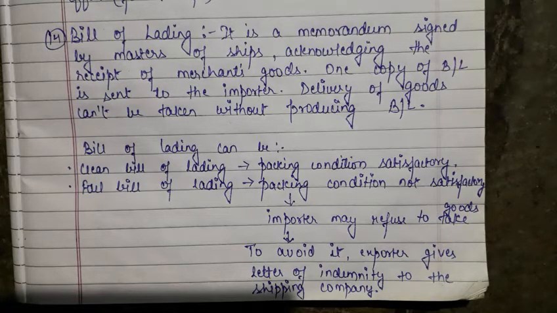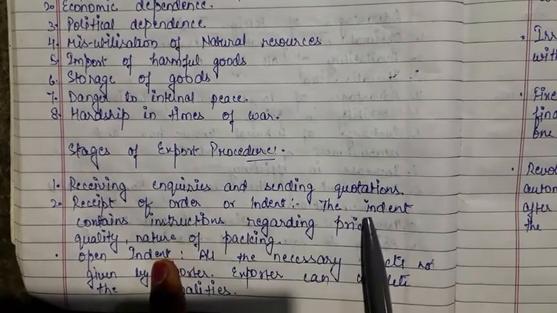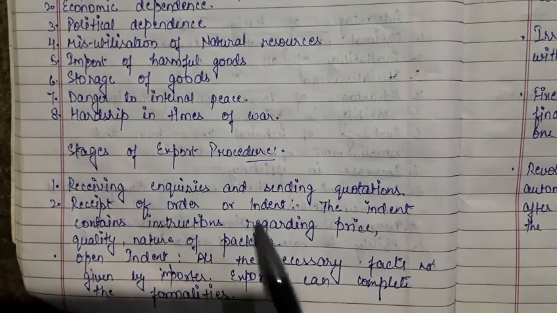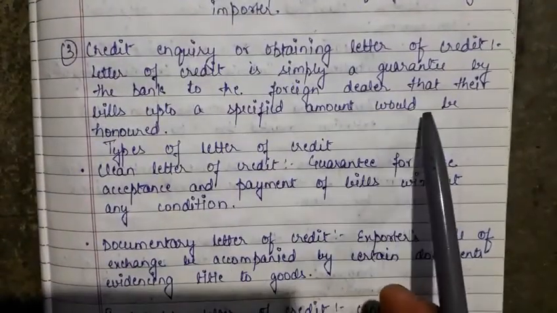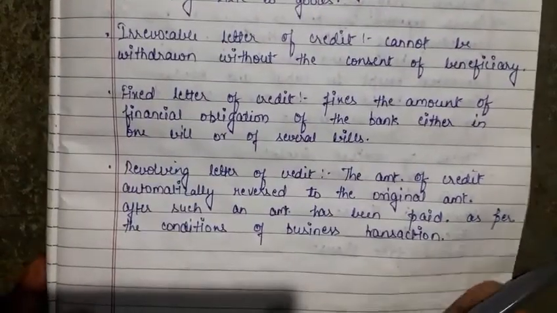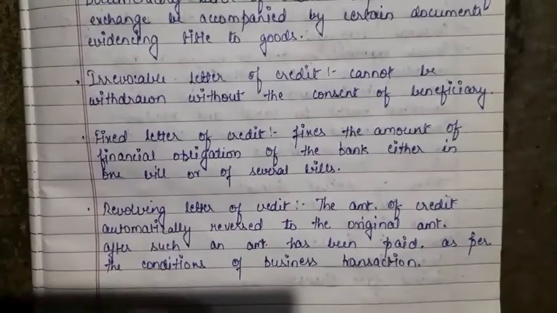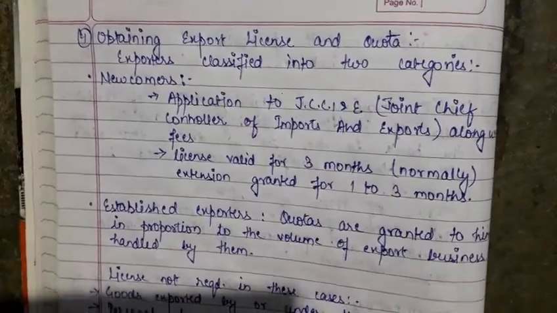Okay, so all this was the procedure of export. Let's have a look again at all the things that we have studied earlier. The first thing in the export procedure was that we have to receive inquiries and send the quotations. Then we receive an order or indent. Then we get a credit inquiry or the letter of credit. After that, we read about the different types of letters of credit. Then the exporter has to take a certain license or quota, whatever is required in his case.